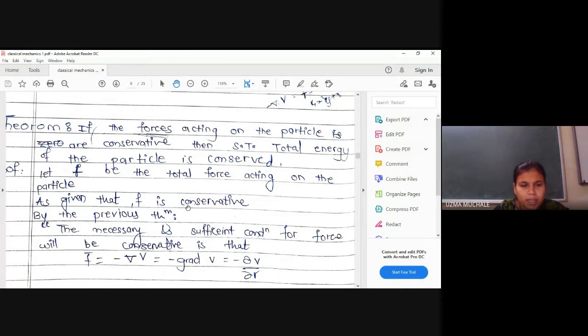The forces acting on the particle are conservative. Then what we want to show is that the total energy of the particle is conserved. What is the meaning of total energy? That is kinetic energy plus potential energy. We want to prove that kinetic energy T plus potential energy V is equal to constant. Okay, total energy of the particle is conserved. Have you understood what is given to us and what is our aim to prove?